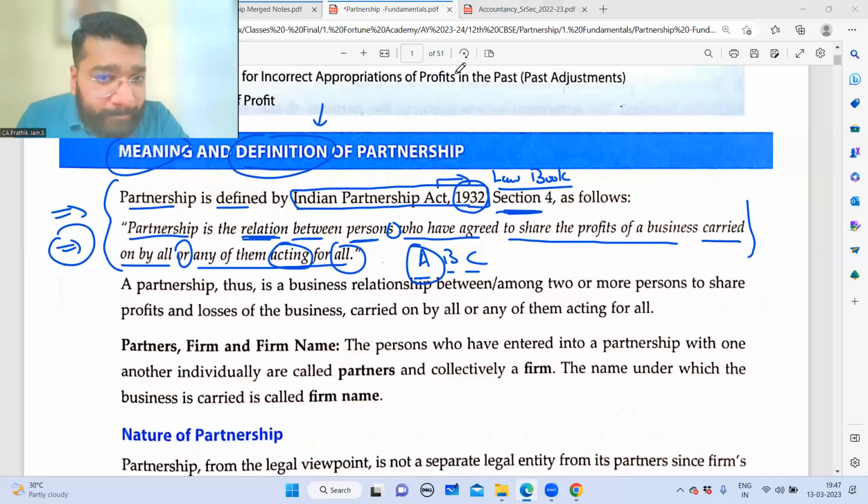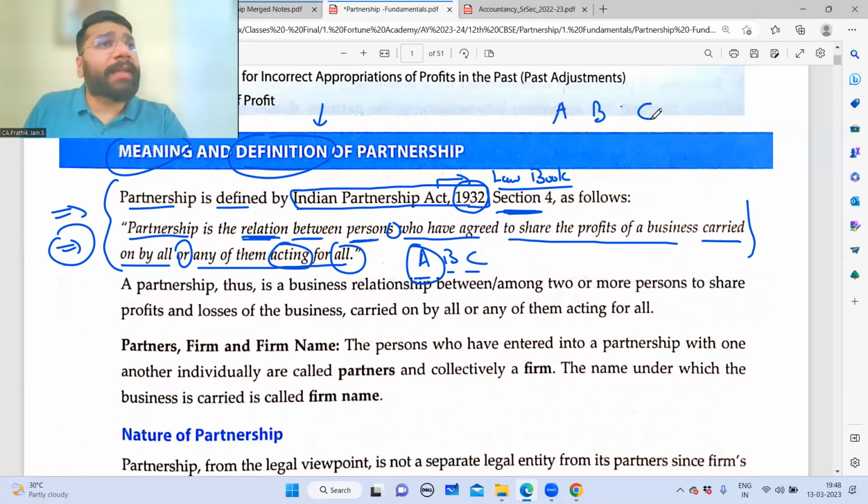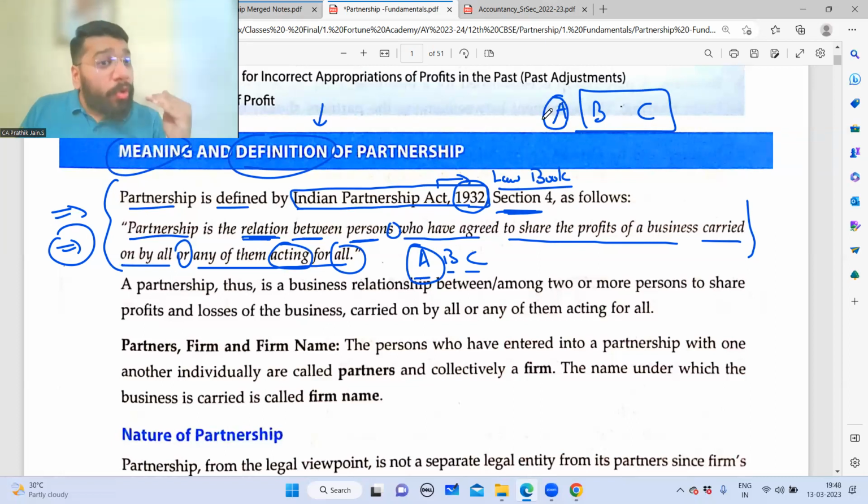Sir, I have a doubt. If all the partners are sleeping partners, how the owner will overcome the constraint of management? Okay, guys, listen. There's a beautiful question that has been raised by Lakshana. She says that, sir, A, B, and C are 3 partners. Now, if B and C are sleeping, which means the entire burden of managing the business will fall on A, that will lead to management constraint. So how will you overcome that management constraint is what Lakshana is asking.